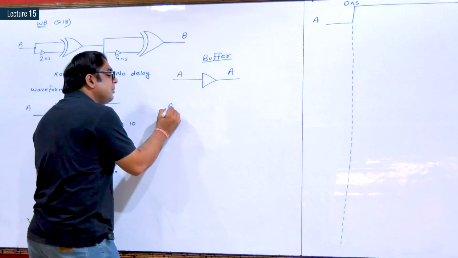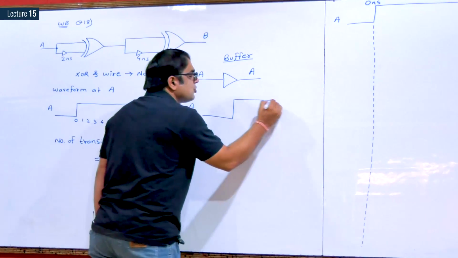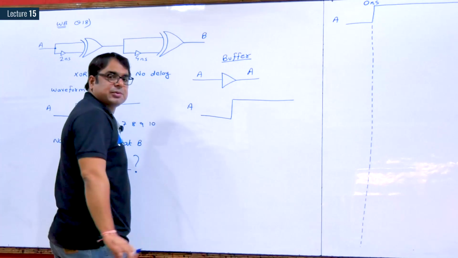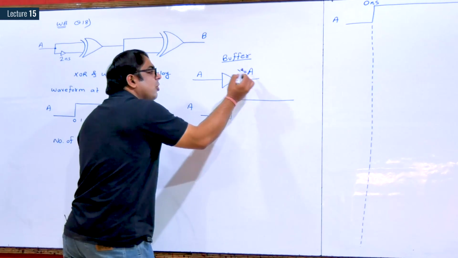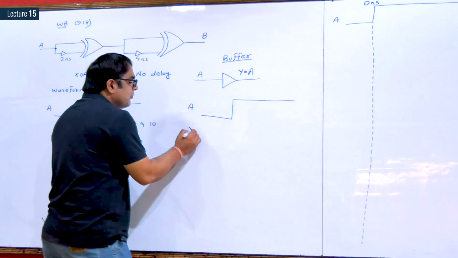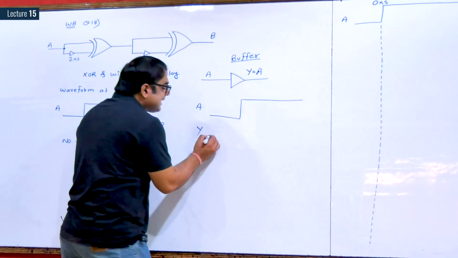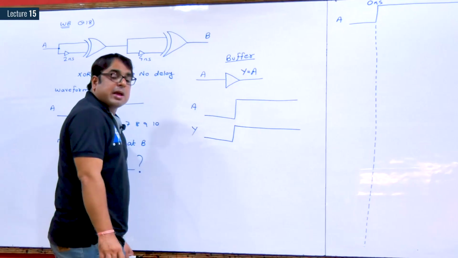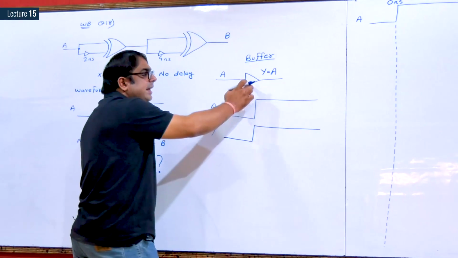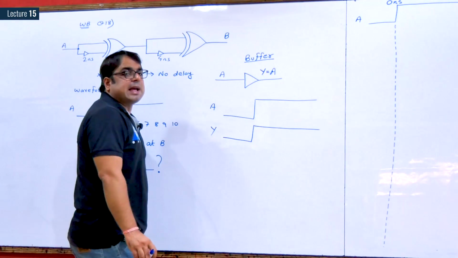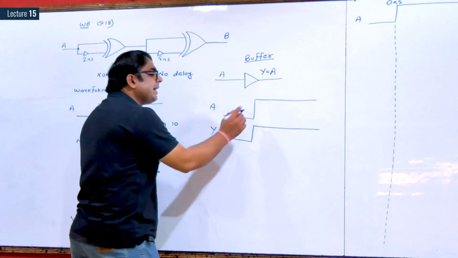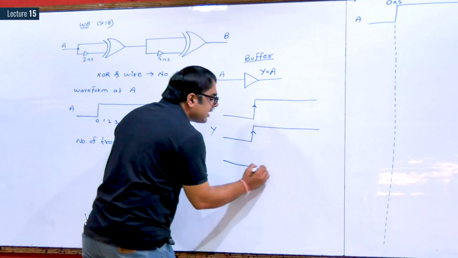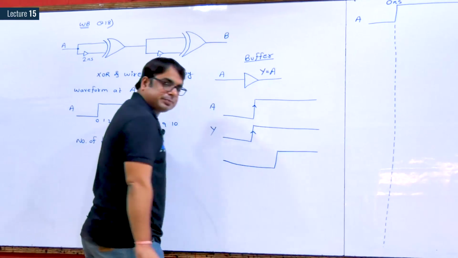Let's say we have an input waveform of this shape. This input waveform is applied to this buffer gate. So output Y is also equal to A. We are expecting Y to follow exactly the same waveform. But there is a delay in this buffer gate as well. So due to the delay, the same transition will occur but not at the same instant, after some delay.